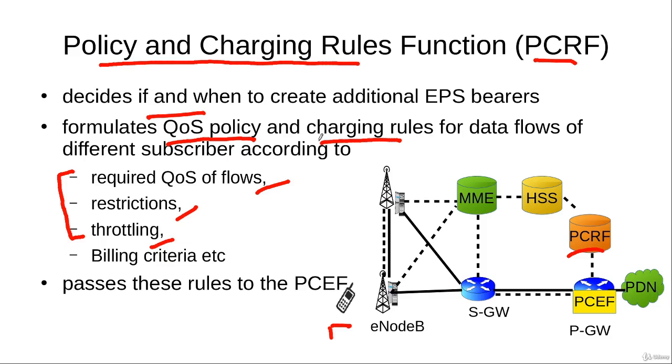Similarly, the PCRF also makes the charging rules, and it makes those charging rules by taking into account the billing criteria as set by the operator. And here I want to point out an important thing, that this quality of service policy and the charging rules are made by the PCRF, but the PCRF itself cannot implement them. So what the PCRF does is that it passes this quality of service policy and the charging rules to the PCEF, and they are implemented in the PCEF, which is the part of the PDN gateway.